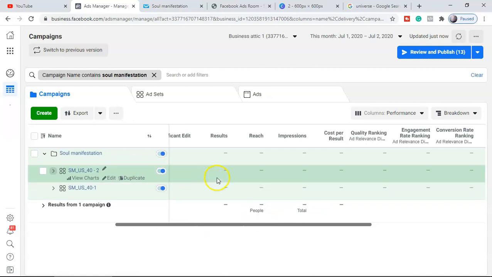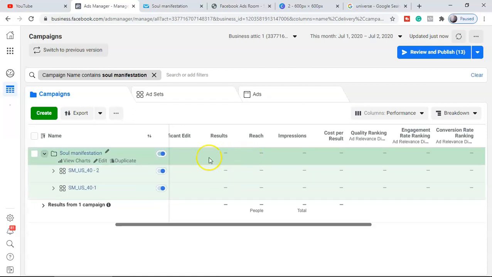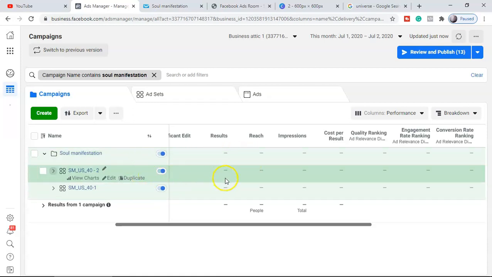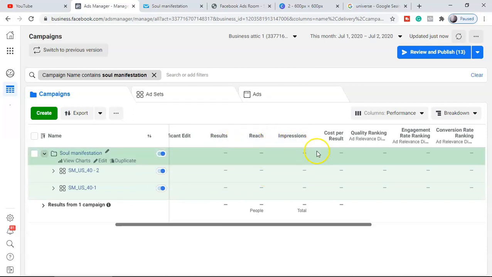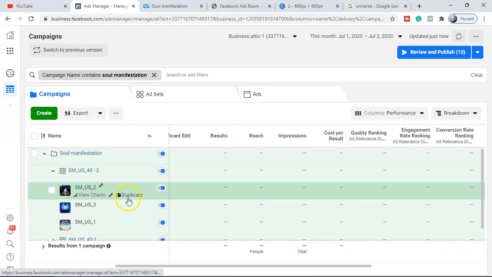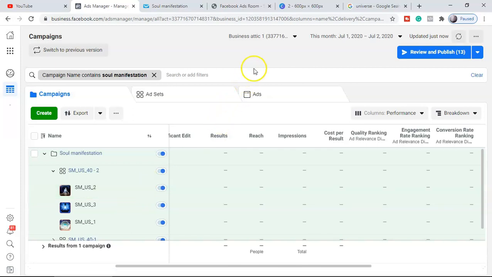What is the impression I'm getting with the landing page? How many link clicks are happening, how many landing page views are happening, how many people are getting into the offers, how many people are seeing the offer, impression, reach, results, cost per click, everything I'm going to note here. So generally, guys, if I run these kinds of big campaigns, I will make sure I put some good budget, somewhere between $20, $30. But right now we started with somewhere between $10 to $13 to test.